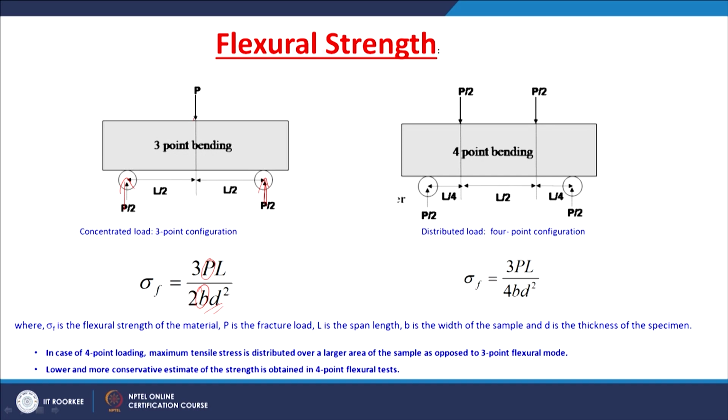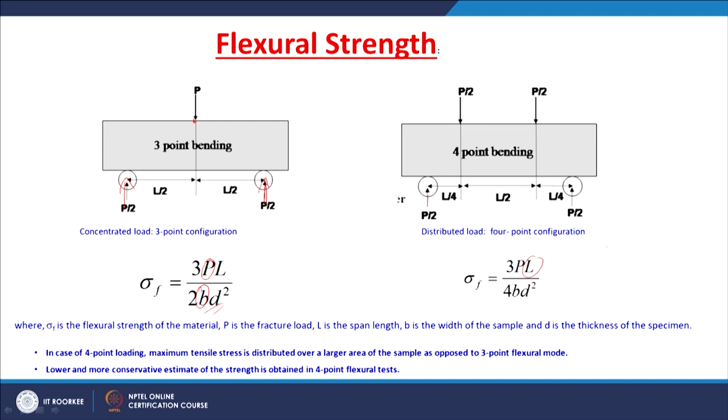In a 4-point bending configuration, the load is more distributed. In the 3-point bending configuration, the load is concentrated. In a distributed loading condition like 4-point bending, the load is applied at two different locations on the top surface. Half of the load is applied at each location on the top surface and it is again supported from two locations on the bottom surface. The flexural strength is equal to 3PL by 4BD squared.